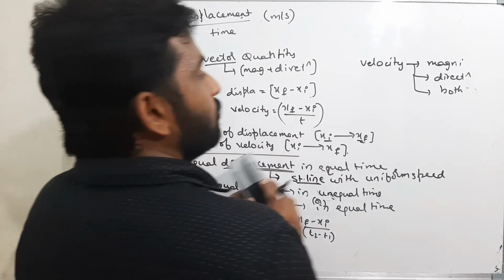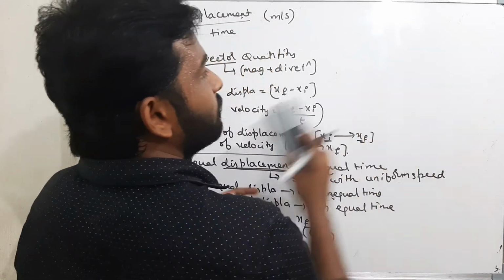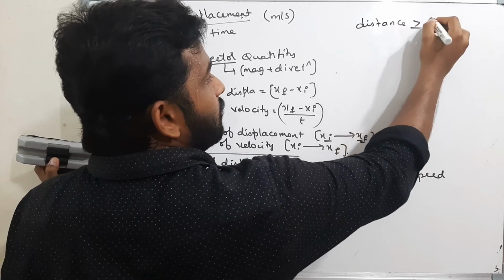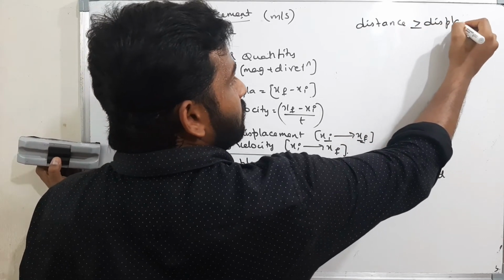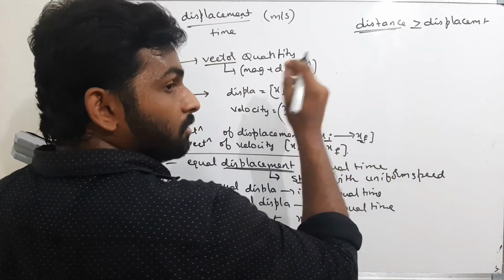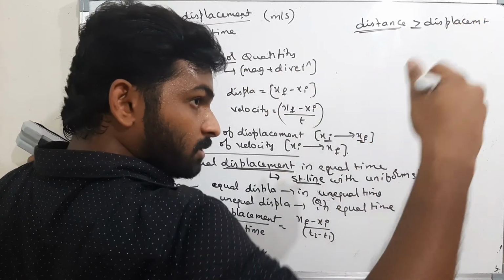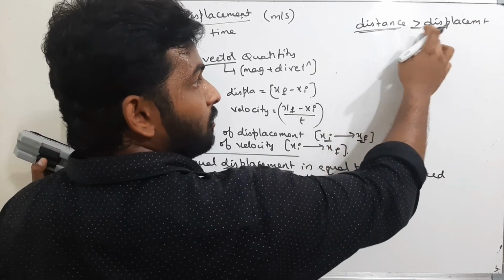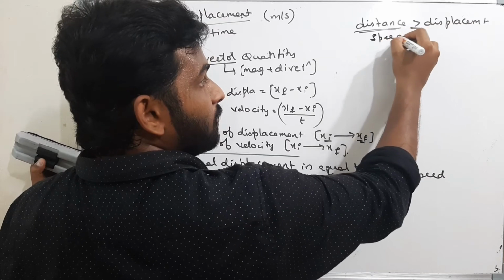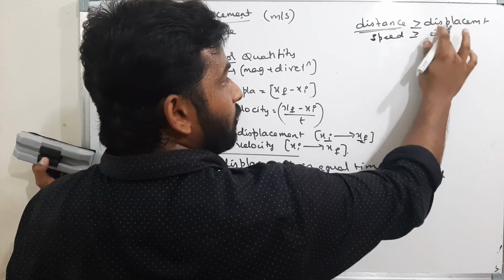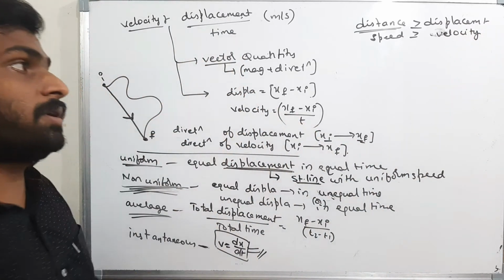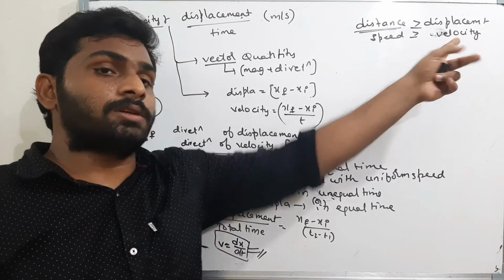Okay, now a few things to remember. Distance is always greater than or equal to displacement, and speed is equal to distance by time, velocity is equal to displacement by time. That means if distance is greater than or equal to displacement, then speed must be greater than or equal to velocity. That means always the speed of the body is greater than or equal to velocity.